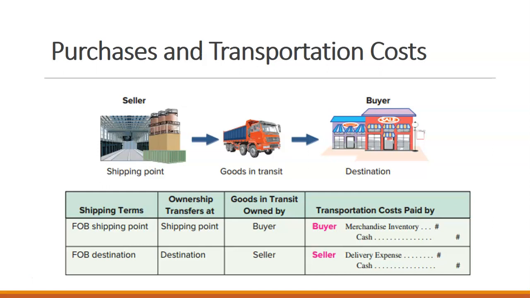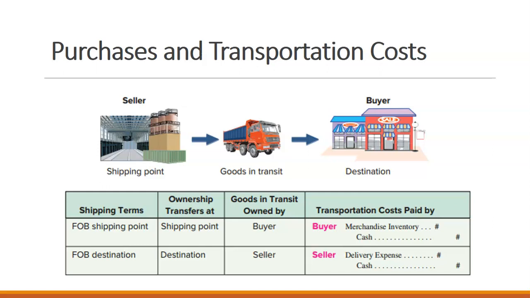Why this becomes important is because if goods are damaged in transport, the person responsible for the damage is whoever owns them at the time of transport. So FOB shipping point terms means the owner takes ownership at the time that a good is placed on a truck for purchase.